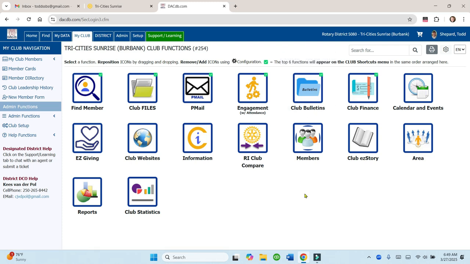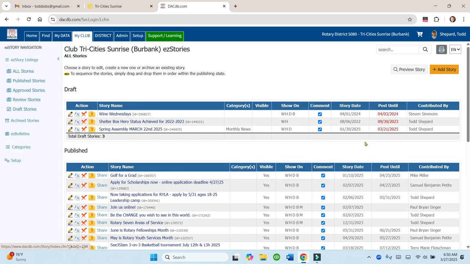Stories is a way that you can create a story that goes right onto your club website. And what you do is you log into DACDB and you click on My Club, and it takes you to the icons, and you go over here to the one that says Club Easy Story.